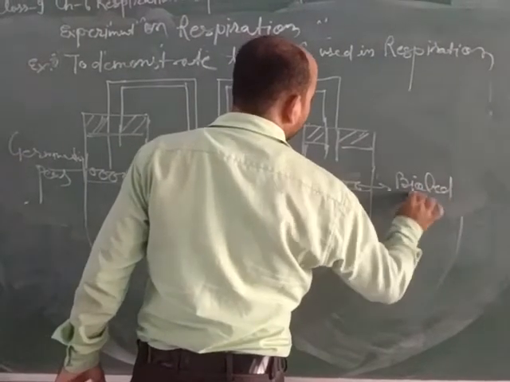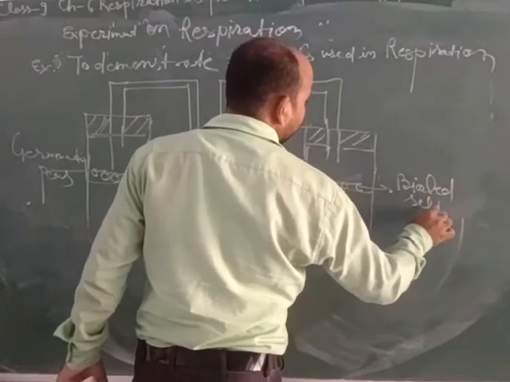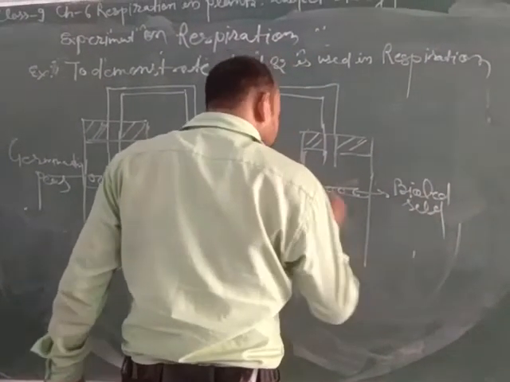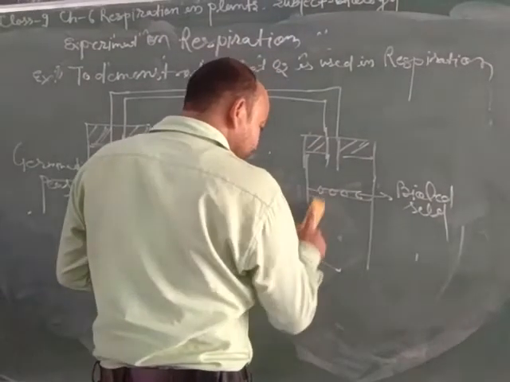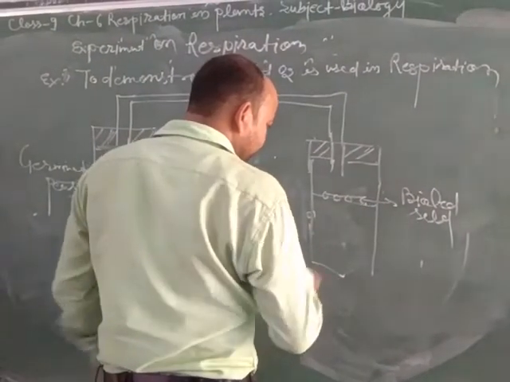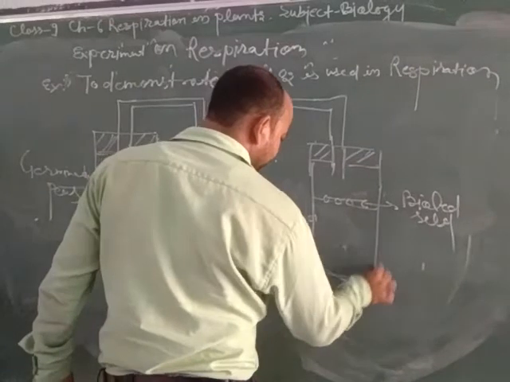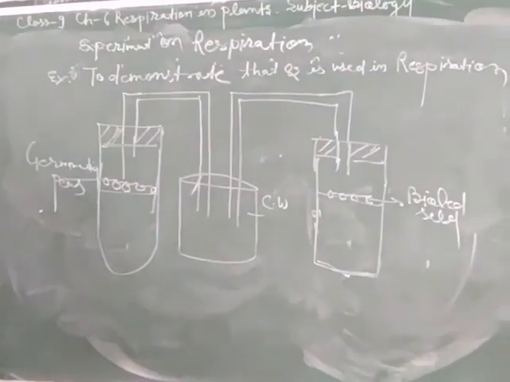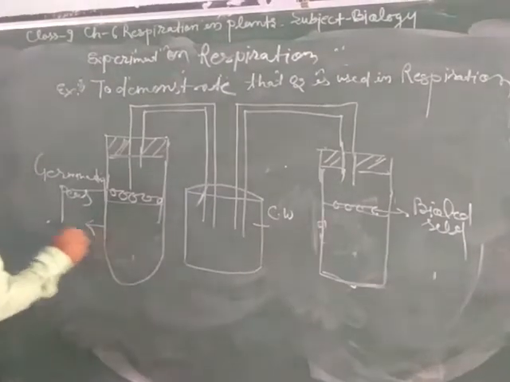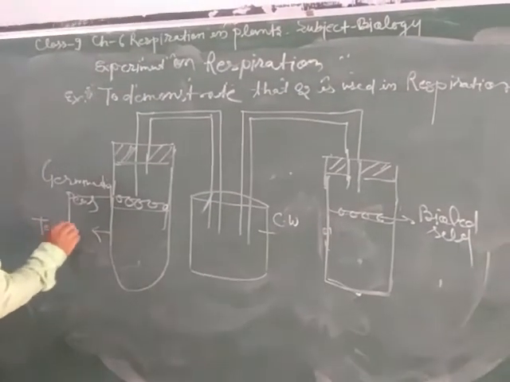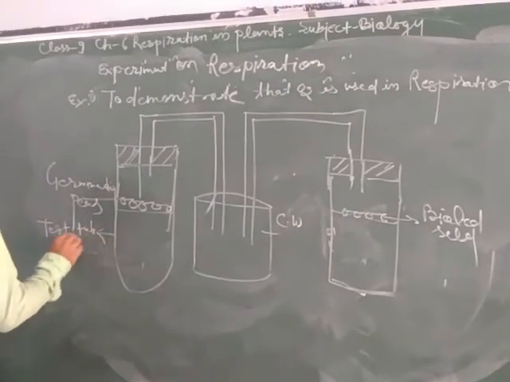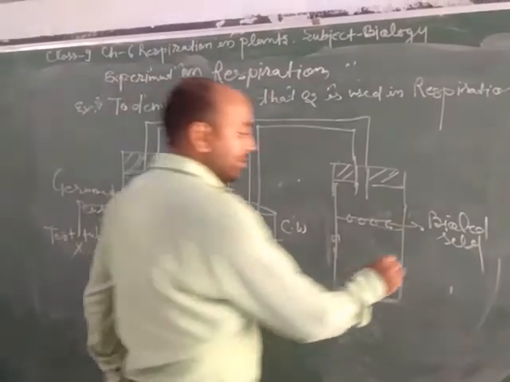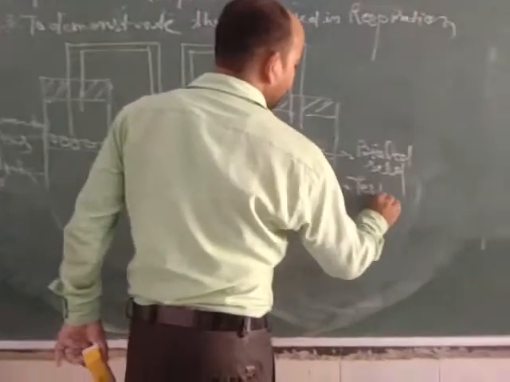Boiled seeds are dead, so no germination process will take place, either in the presence of oxygen or in the absence of oxygen. This is test tube X, and this is test tube Y.